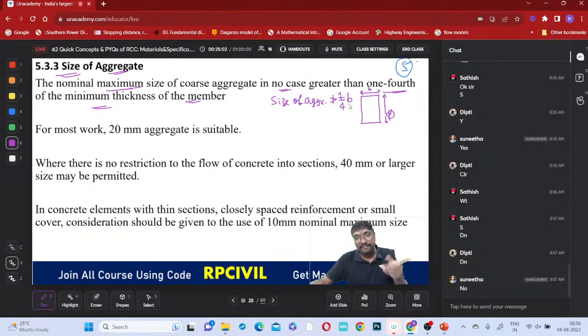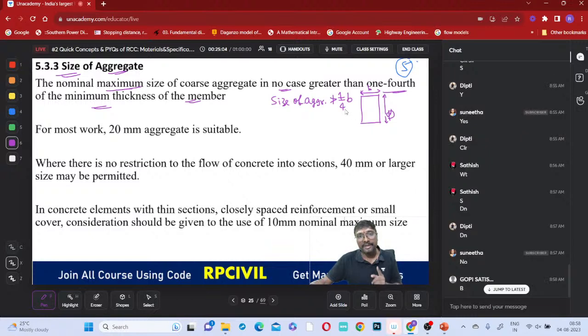1/4 of B we have to take. Not greater than 1/4 of the minimum thickness. Which one is the minimum thickness? B is the minimum thickness or D? B is the minimum thickness.